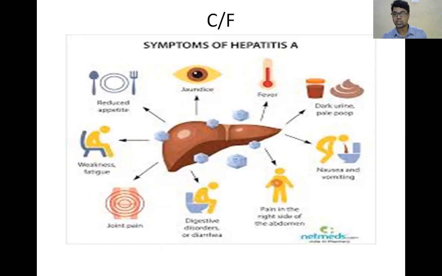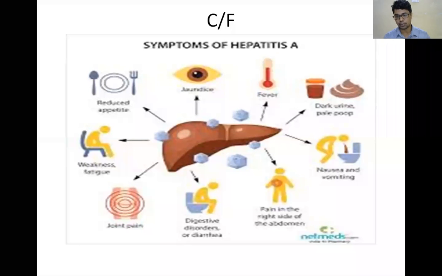After 2 weeks of elevated liver enzyme, your jaundice will appear, and the liver enzyme continues. So first liver enzyme, then symptoms, then jaundice. Again after 2 weeks of jaundice, the liver enzyme decreases, and the jaundice will persist for 4 to 6 weeks.